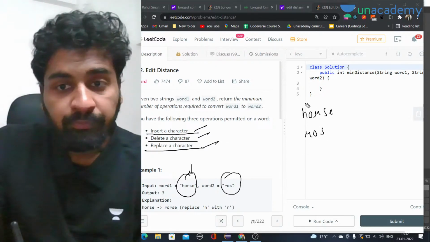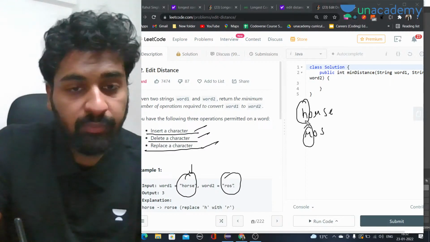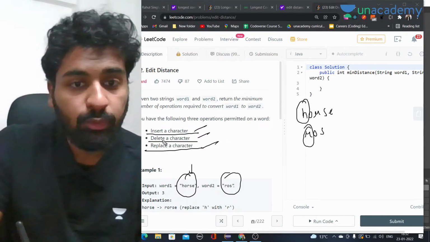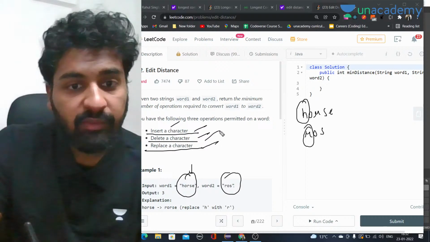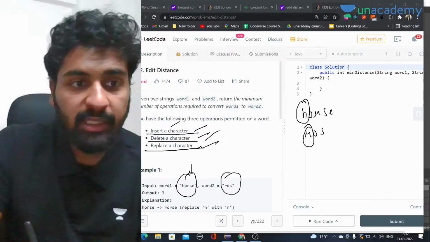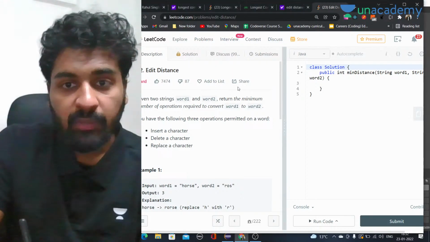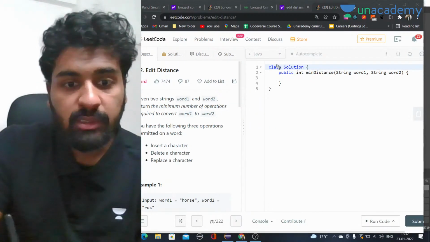So here we have H and here we have R. They are not equal, right? So there are three possibilities that we can do. Either we insert one, or we delete one, or we replace a character. So let's see what we can do. Let me just try to do it here. Three operations. What are these three operations?